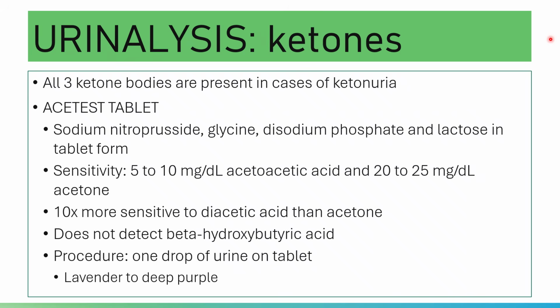Your conversion of acetoacetic acid to acetone is irreversible, while your conversion of acetoacetic acid to beta-hydroxybutyrate is reversible. You remove carbon dioxide from acetoacetic acid to produce acetone, and then you add two hydrogens to acetoacetic acid to produce 3-hydroxybutyrate,